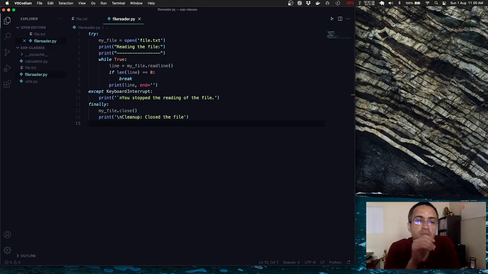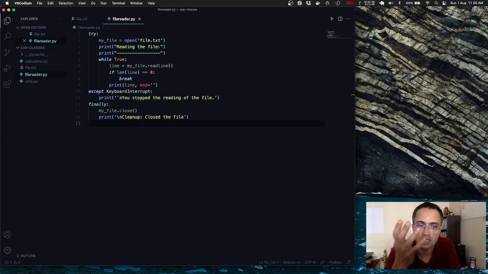Now it's time to explain the program, right? So we start with the try, because typically when opening a file, things can go wrong, right? The file may not exist and all that stuff. So you always put file handling in a try except block. Obviously here I have the file, so those exceptions won't come, but I will introduce a different kind of exception which I will cause, so that I can explain my concepts or the thoughts which I have, right?